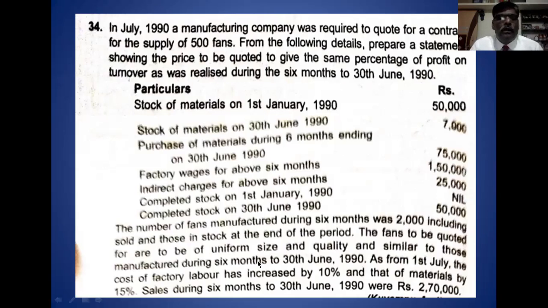Regarding the additional information, similar fans were manufactured in the 6 months to June. From 1st July, the cost of factory labor increases by 10%. Then material cost will increase by 15%. The sales during the first 6 months is 2,70,000. The first period sale is 2,70,000.